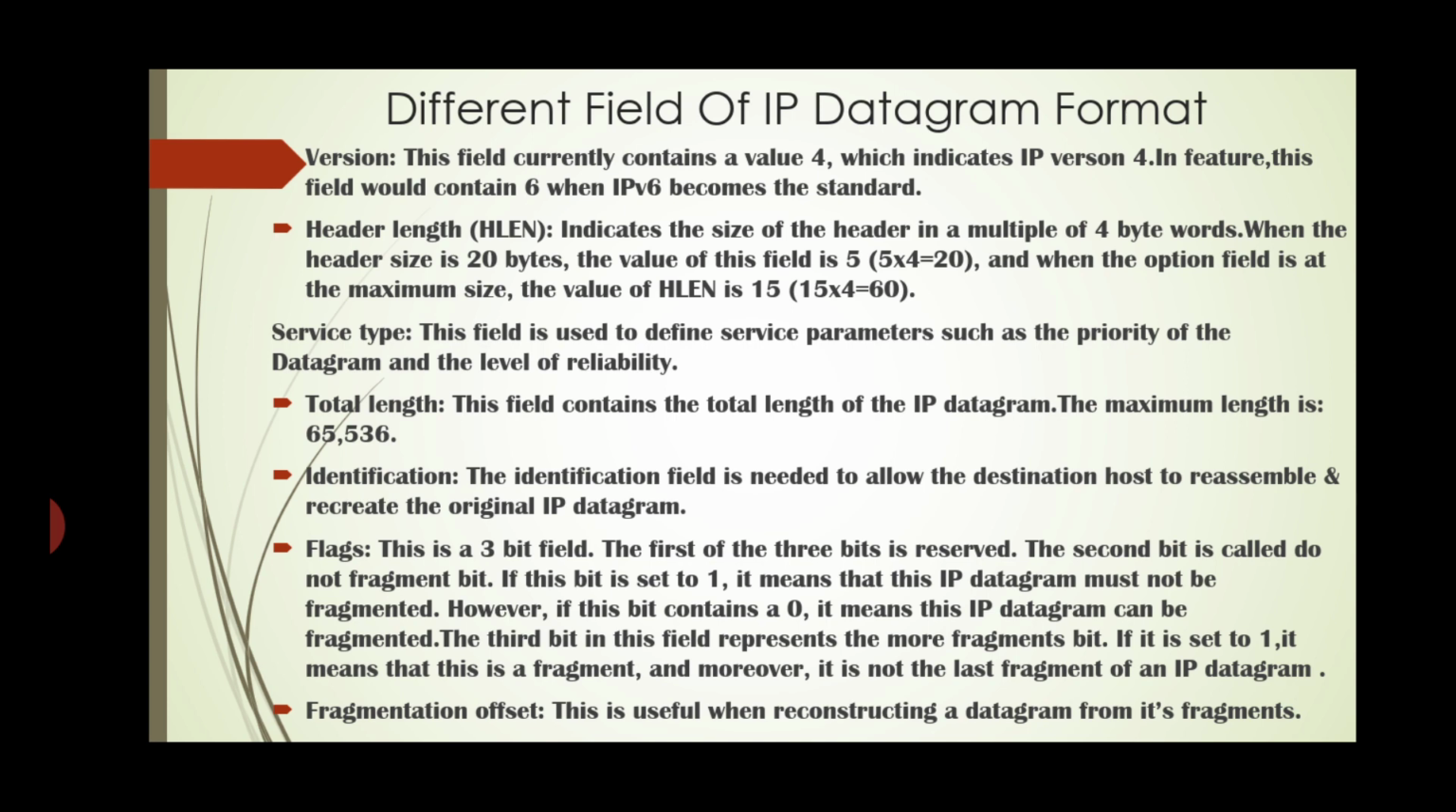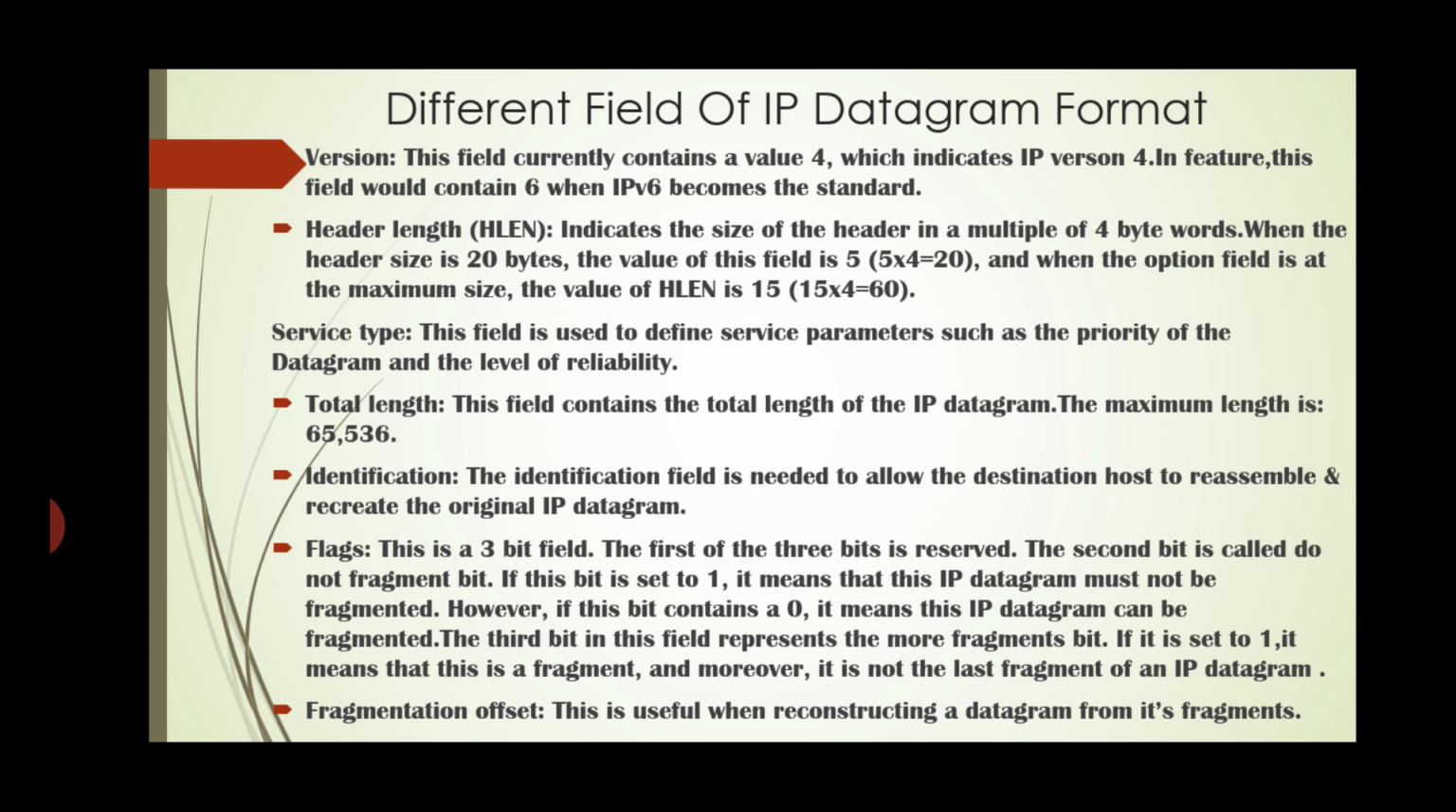Next field, total length. This field contains the total length of the IP datagram. The maximum length is 65,536. Next field is the identification. The identification field is needed to allow the destination host to reassemble and recreate the original IP datagram.